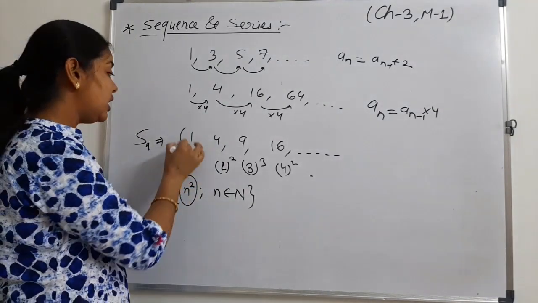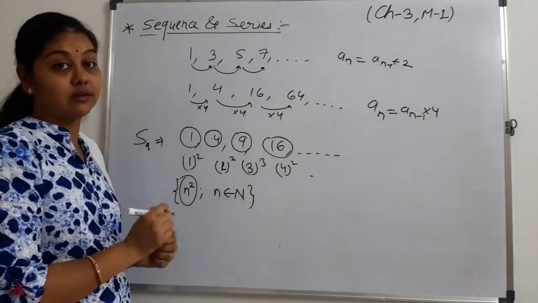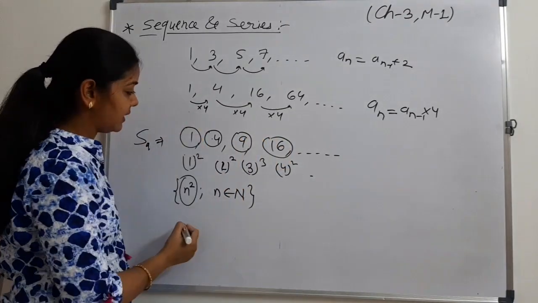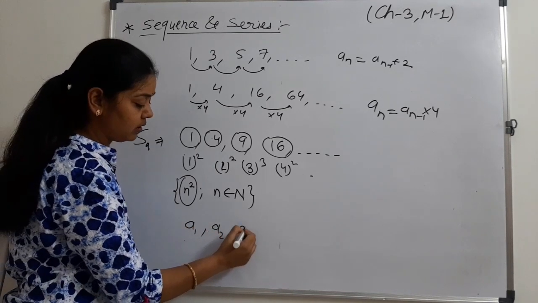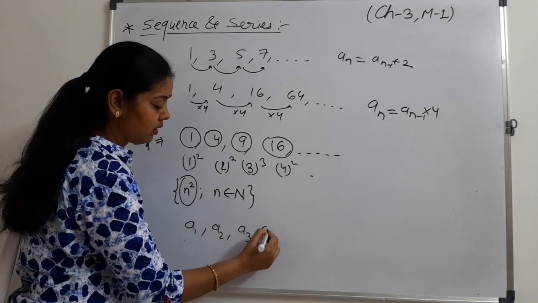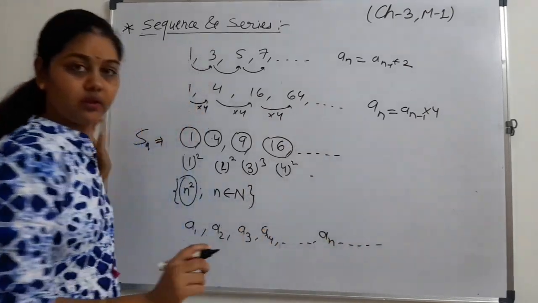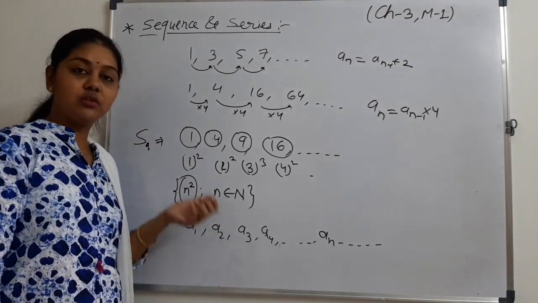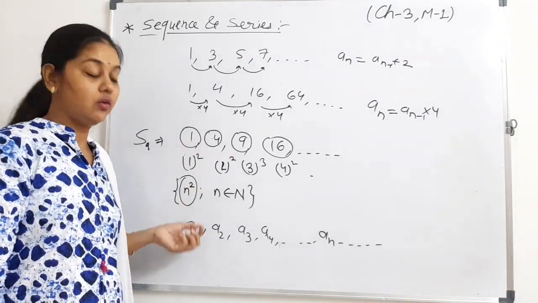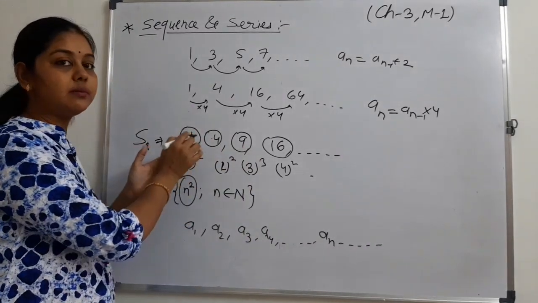Now each number is called a term. I can represent it like this: suppose A1, A2, A3, A4 and so on, up to infinity. We will not say this is the first number, second number.